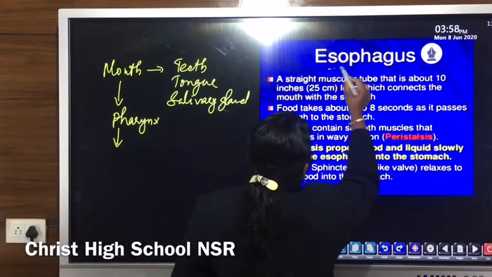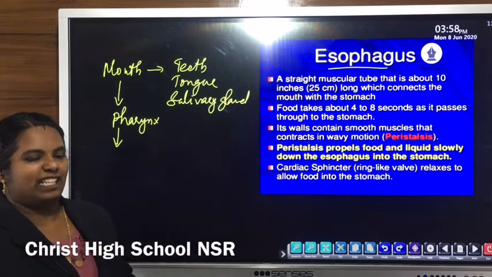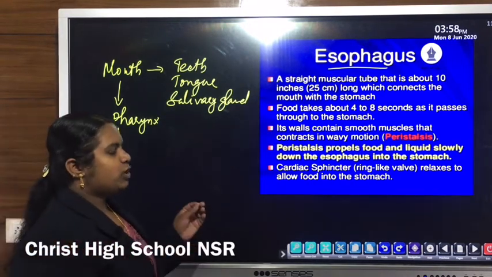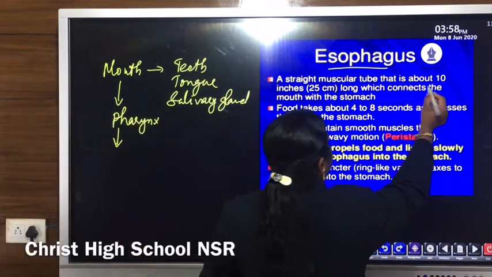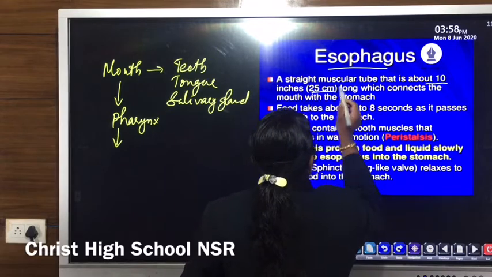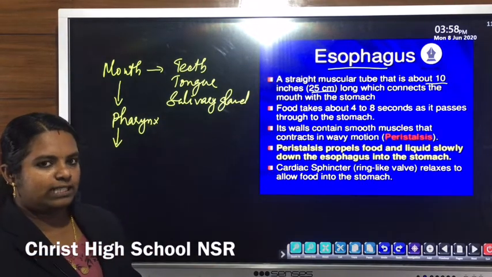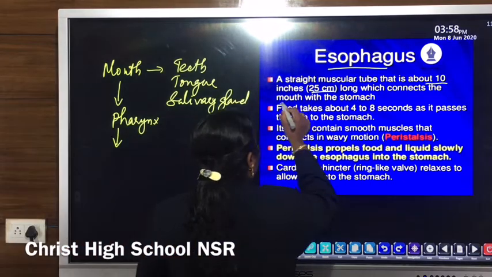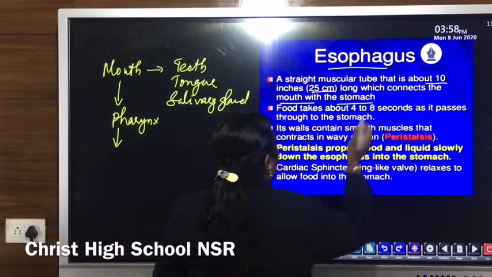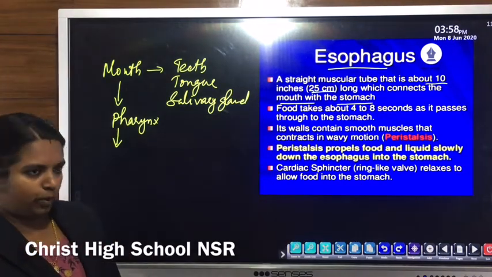Now let's discuss the esophagus. The esophagus is a muscular, straight, tube-like structure. It is about 10 inches or 25 centimeters long, and the main function of the esophagus is to connect the mouth with the stomach.